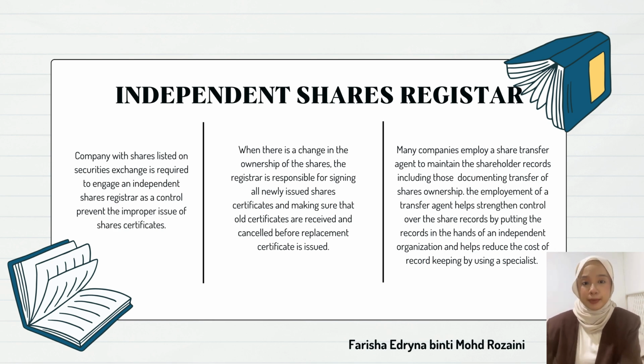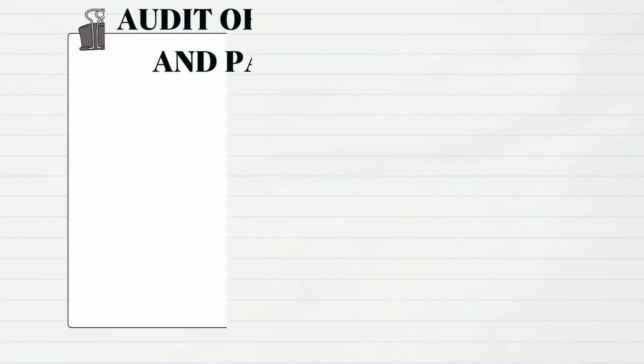Okay, many companies employ a share transfer agent to maintain the shareholder records, including those documenting transfer of share ownership. The employment of a transfer agent helps strengthen control over the share record by putting the record in the hands of an independent organization, and helps to reduce the cost of record keeping by using specialists.